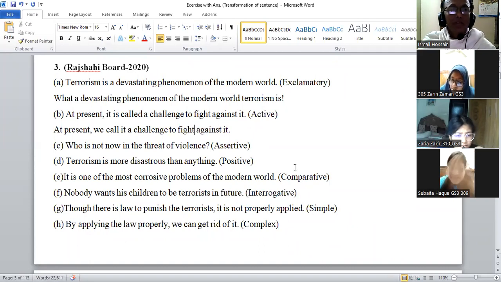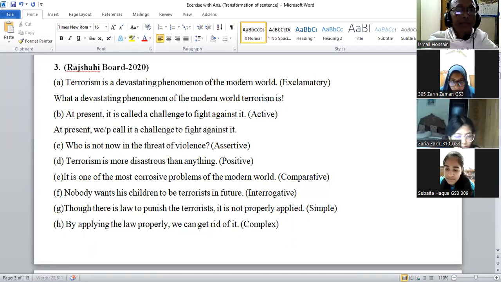Now, am I right? At present we call it... Sir, will there be "it" in this sentence? It is called, yes. It was a passive sentence, and now it is made into an active sentence. So we call it, or people call it. Writing "people" is fine, but clear: we call it or people call it.